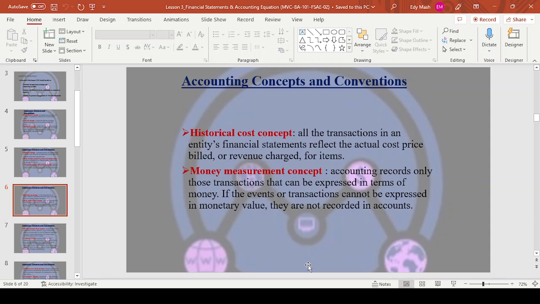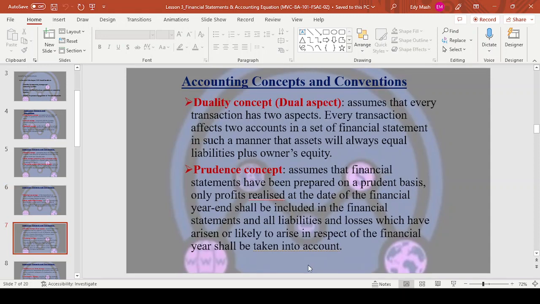And then we have the dual aspect concept or duality concept. It assumes that every transaction has 2 aspects. Every transaction affects 2 accounts in a set of financial statements in such a manner that assets would always equal liabilities plus owner's equity. That's the accounting equation. We'll touch on it later on. With this duality concept, it just means debit and credit. For every debit entry, there is a corresponding credit entry.